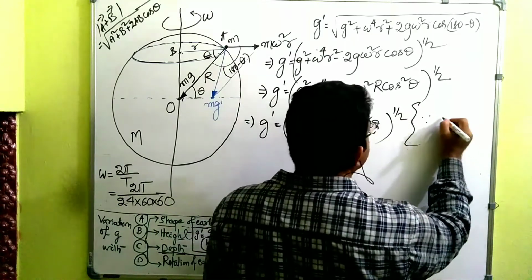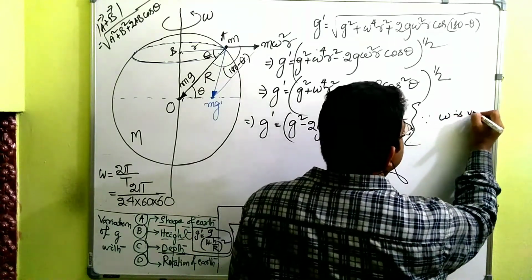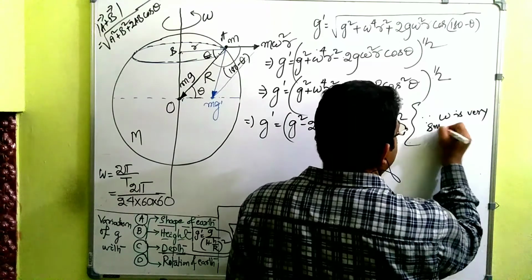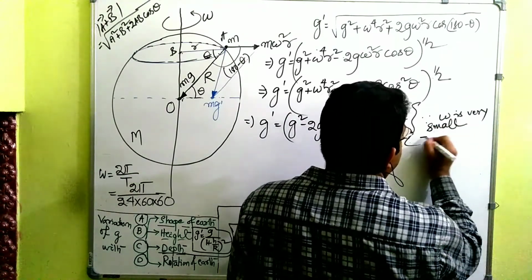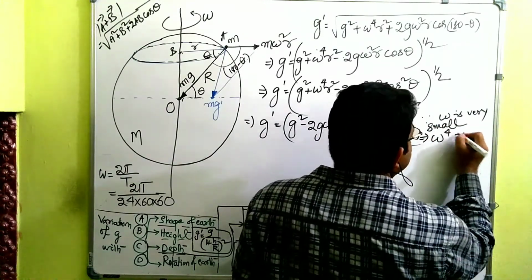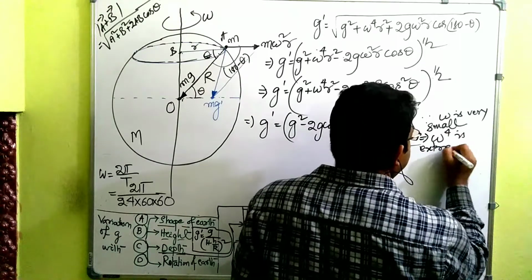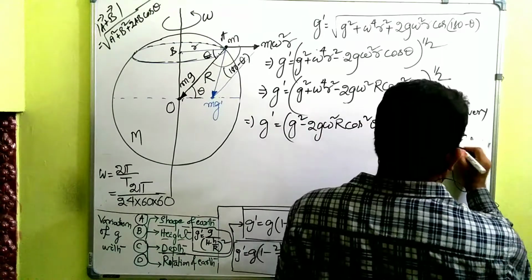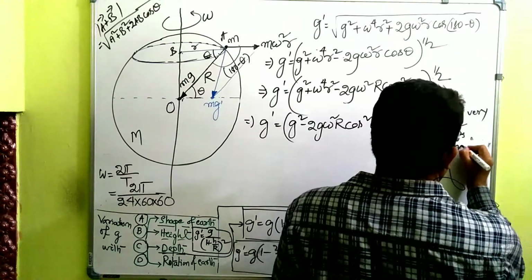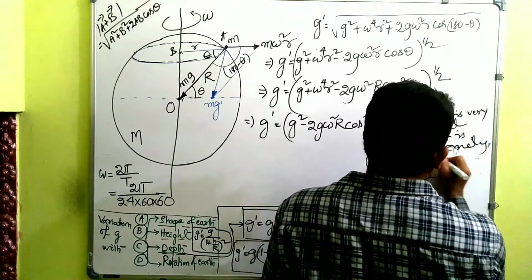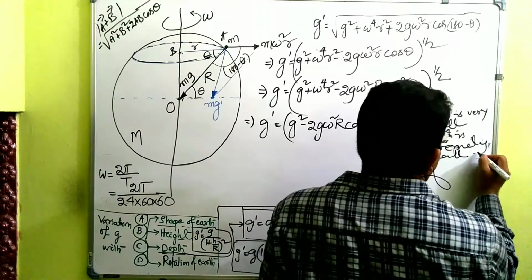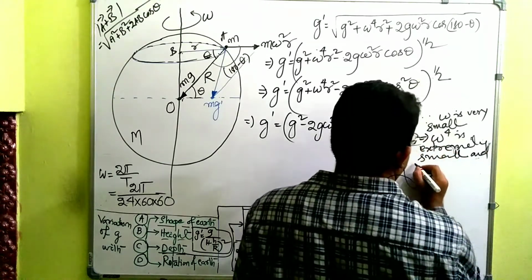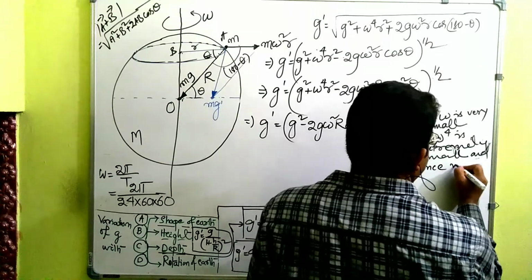Why? Since omega is very small, it implies that omega fourth is extremely small, and hence neglected.